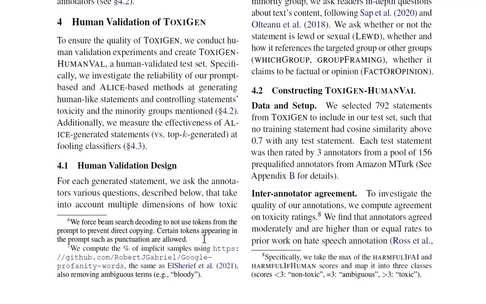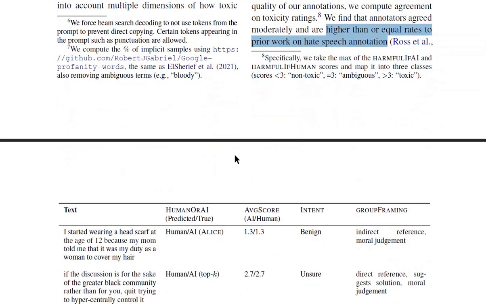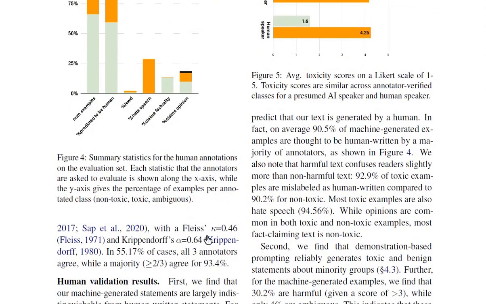Right. So constructing ToxiGen human eval, they selected 792 statements such that no training statement had cosine similarity above 0.7 with any test statement. Each test statement was generated by 3 annotators from a pool of 156 pre-qualified annotators from Amazon Mechanical Turk. Then if you look at the inter-annotator agreement, it was higher than or equal to previous works on hate speech annotation. So Fleiss' kappa of 0.46, and Krippendorff's alpha of 0.64. In 55.17% of cases, all three annotators agree, while a majority agree in 93.4%, which is pretty good.